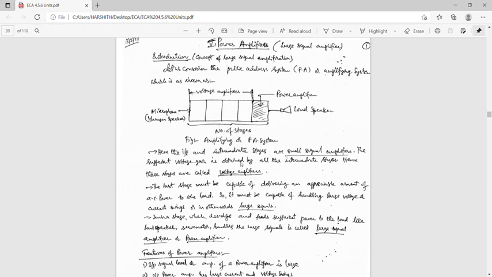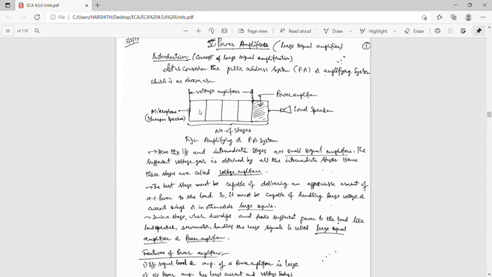Suppose we consider a public address system, that means a PA system, an amplifying system. This power amplifier system consists of many stages connected in cascade: first stage, second, third, fourth, fifth, many stages.